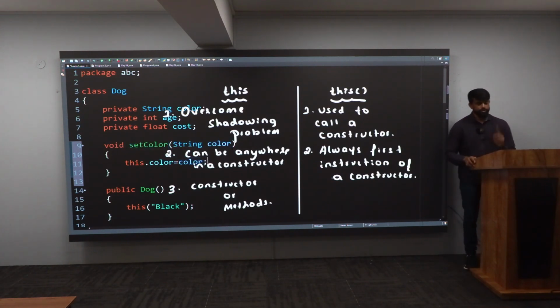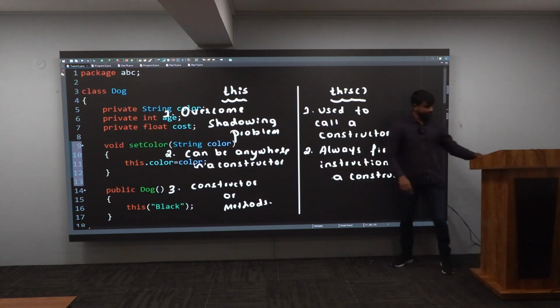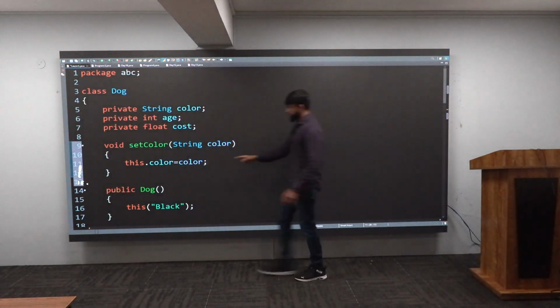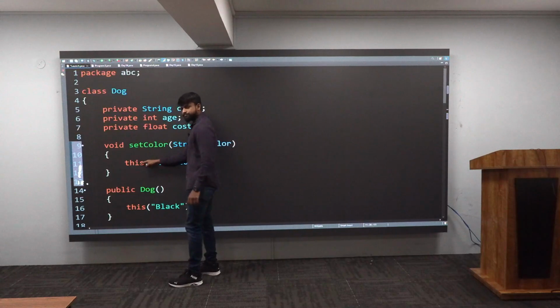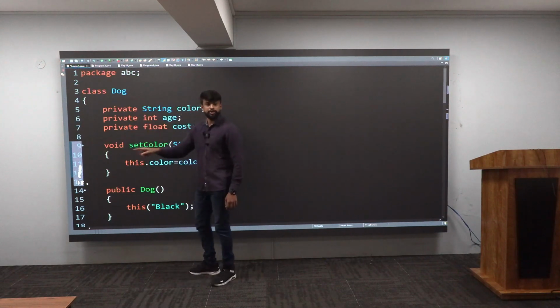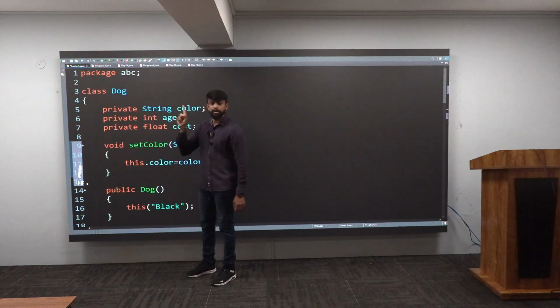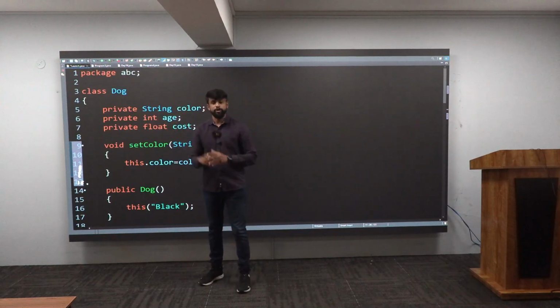Let me put it. You can notice there, the this keyword you are using, for whom are you using it? You are using it for an instance variable, that is fine. But where are you using it? You are using it inside setColor. Who is setColor? He is a method. It means the this keyword, you can use it for a constructor, you can use it for a method also. That is no problem at all.